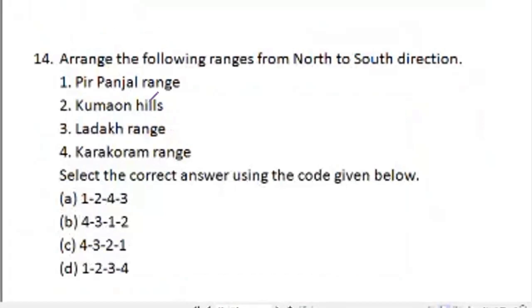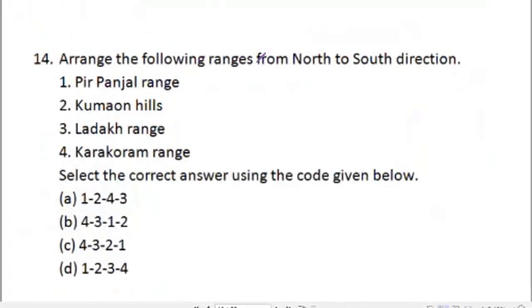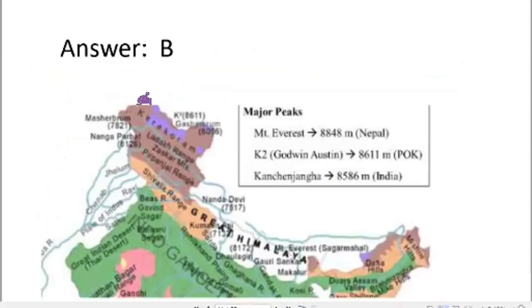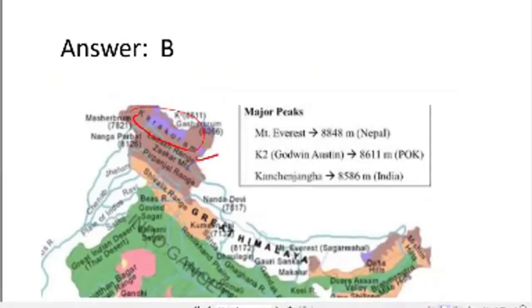Moving forward, question number 14. Arrange the following ranges from north to south direction: Pir Panjal Range, Kumaon Hills, Ladakh Range, and Karakoram Range. Select the correct answer. And these are your options. Now, if you look at India's map, you can clearly see that at the top of it is the Karakoram Range, then the Ladakh Range, then the Zaskar Mountains, then the Pir Panjal Range, then Kumaon.